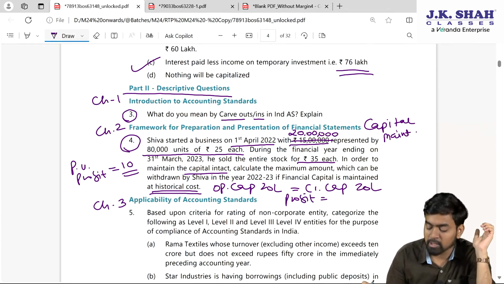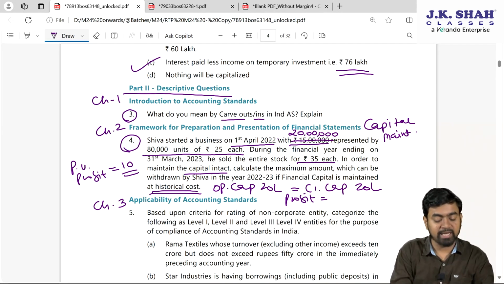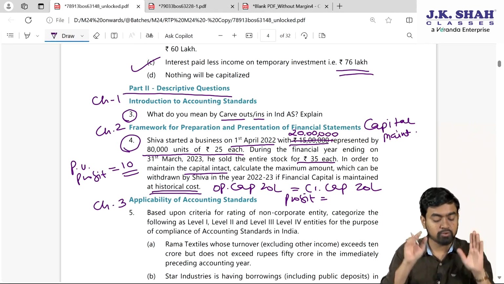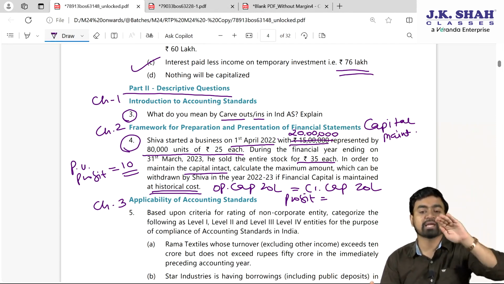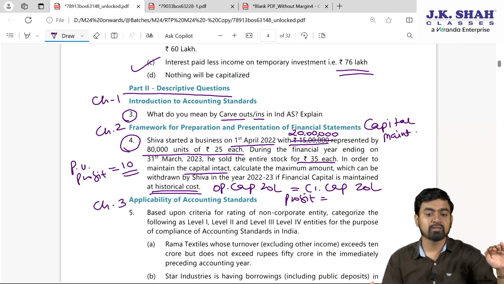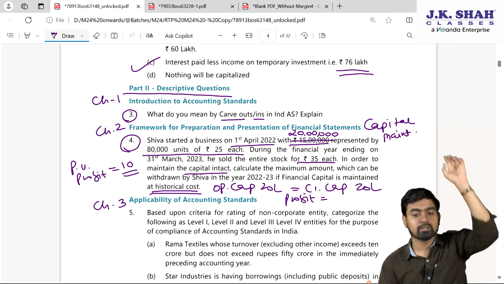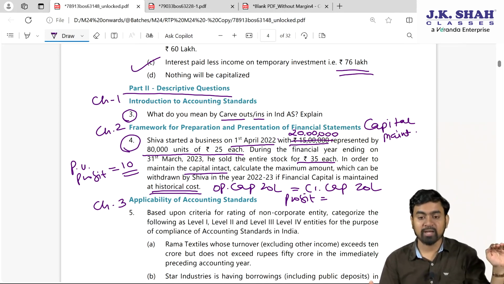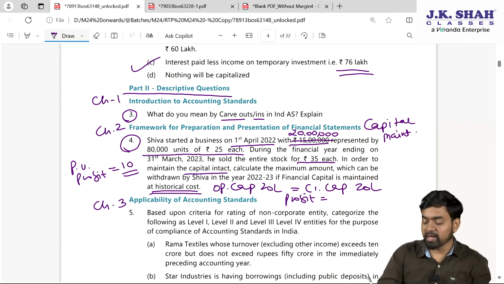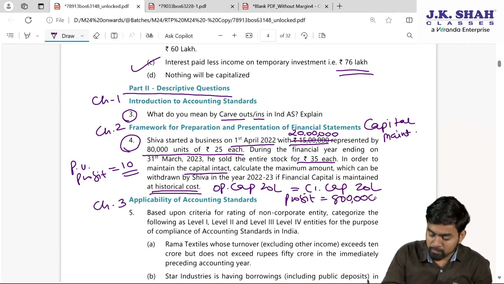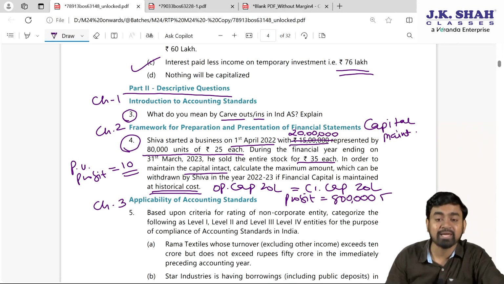Profit which I can withdraw is equal to, try and understand, at the year end, the entire stock of 80,000 units we sold at 35. So, in my pocket total 28 lakh rupees you will find. Out of 28 lakh, keep aside 20 lakh rupees, which is equal to the historical capital amount. Out of 28 lakhs, keep aside 20 lakhs, which is the original capital amount. The remaining 8 lakh rupees you can withdraw. By that way, you can maintain your capital at historical cost. You can withdraw 8 lakh rupees.